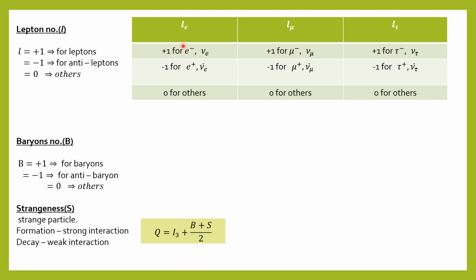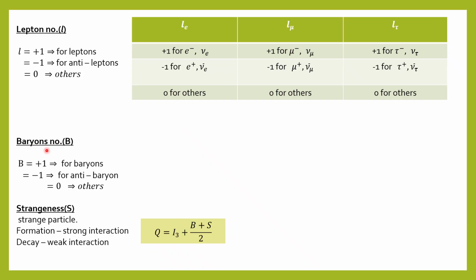Okay, so electronic lepton number we can have +1 for electron and its neutrino, and -1 for positron, that is the antiparticle, and the antineutrino. Okay, so it's like that. L mu can be +1 for mu minus and its neutrino, then -1 for mu plus and antineutrino, and L tau will be +1 for tau minus and its neutrino, and -1 for tau plus and respective antineutrino, and 0 for others, which are not leptons. Okay, then